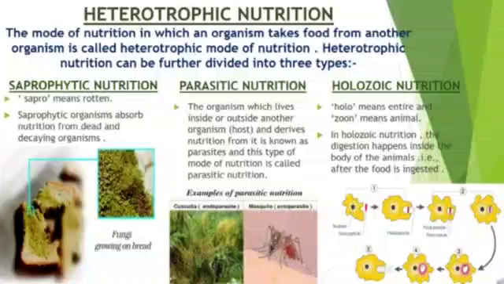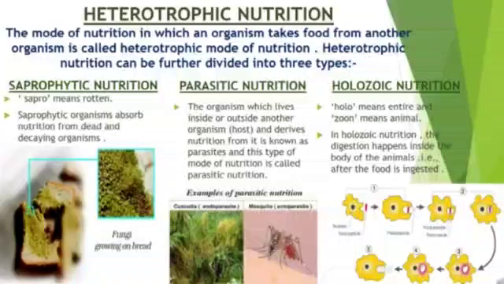The other type of nutrition is parasitic nutrition. In this type of nutrition, an organism is dependent on other organism. That other organism is often known as host. The organisms which derive their nutrition from other organisms are called parasites, and the type of nutrition is called parasitic mode of nutrition. Like mosquito, like leech, they all suck blood from other organisms, and they may harm these organisms in this process. So that type of nutrition is called parasitic mode of nutrition.